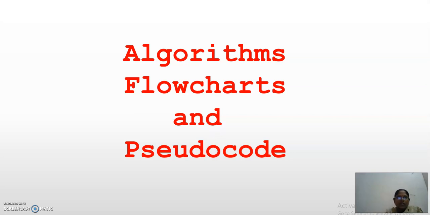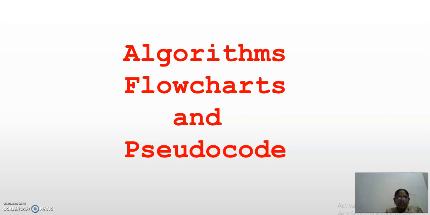What actually an algorithm is, what is a flowchart, and what is pseudocode? That is all we are going to discuss in this class. So, algorithm is nothing but the basic thing in any programming language. You should write the algorithm in such a way that you should be able to write the program in any language by seeing the algorithm.